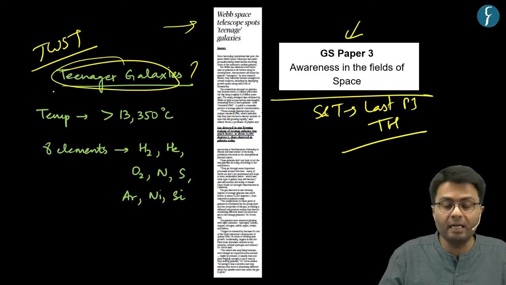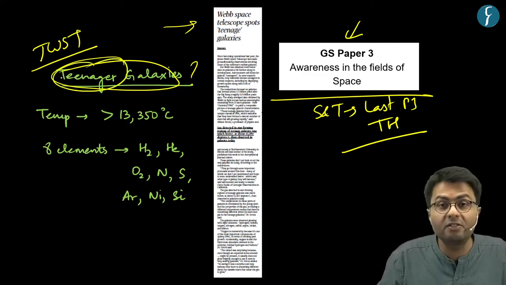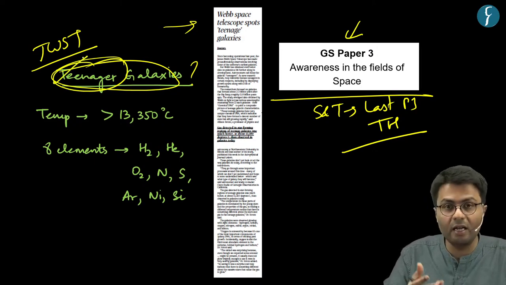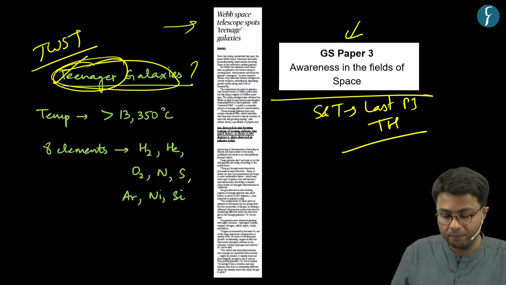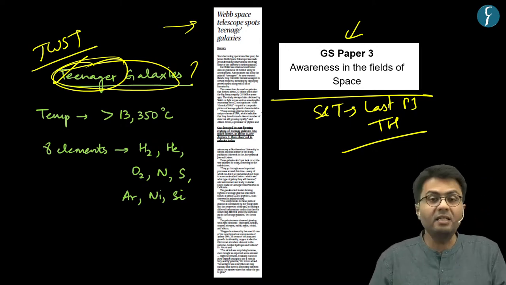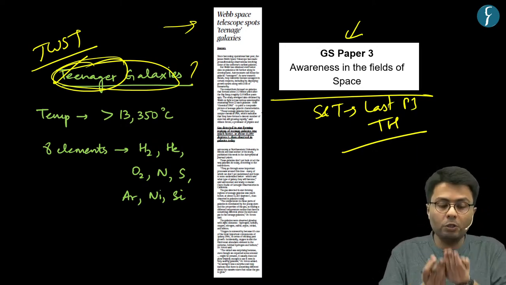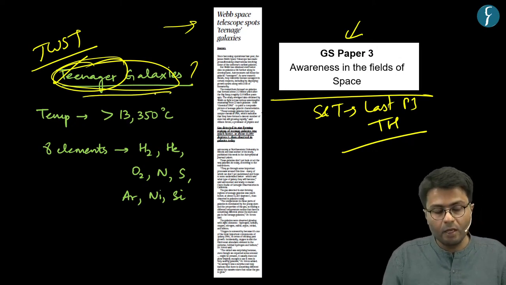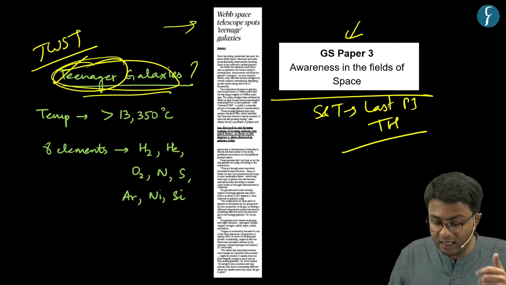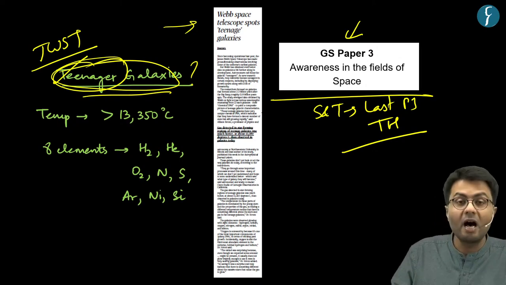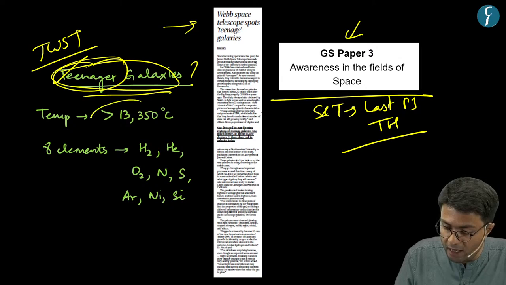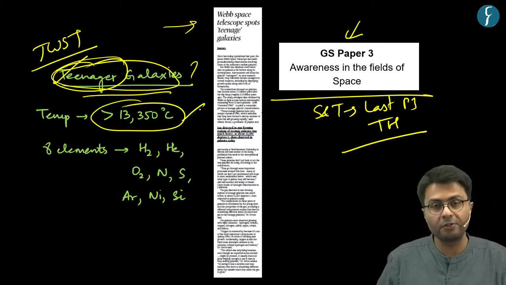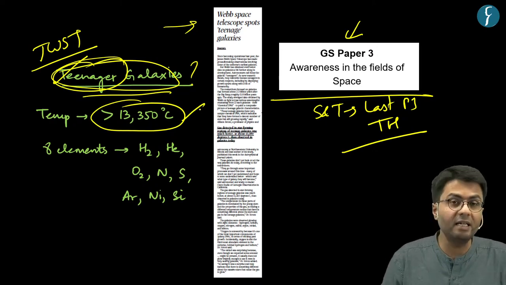As the name highlights, these teenager galaxies behave in a similar way to how teenagers among us humans behave, because these galaxies display growth spurts which highlight their immaturity. And the gases present in these galaxies can attain high temperatures, higher than 13,350 degrees centigrade.